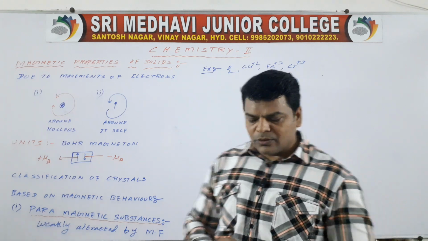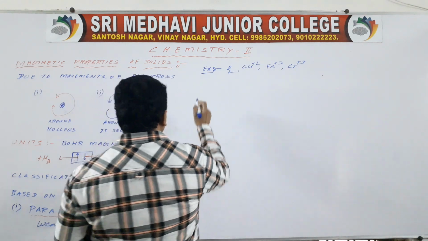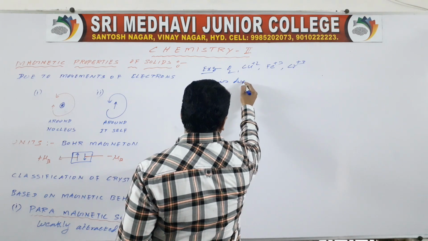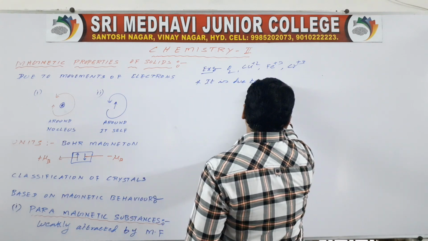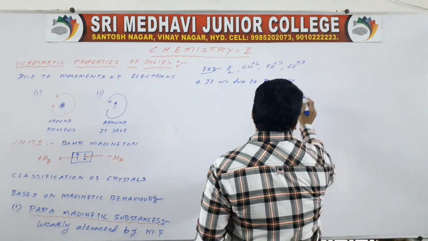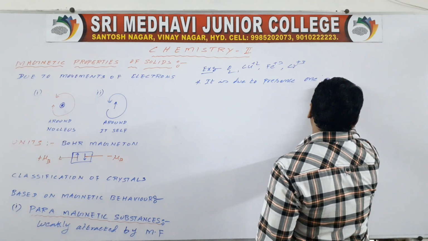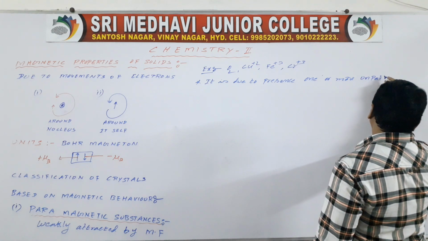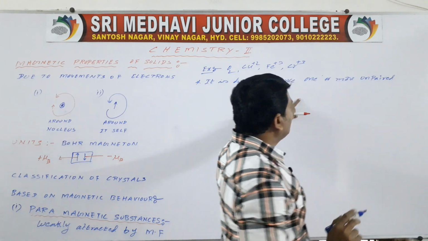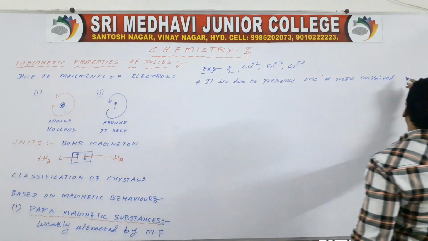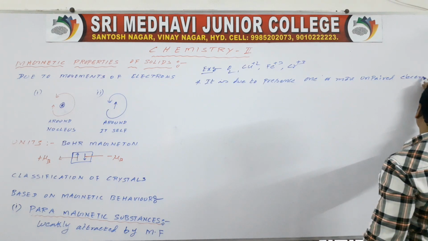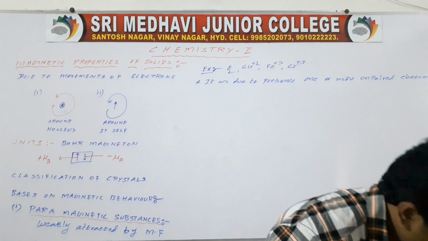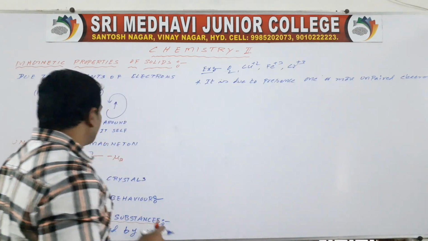It is one more point you have to write here. Paramagnetism is due to the presence of one or more unpaired electrons. Okay, one or more unpaired electrons. So this is the first one.